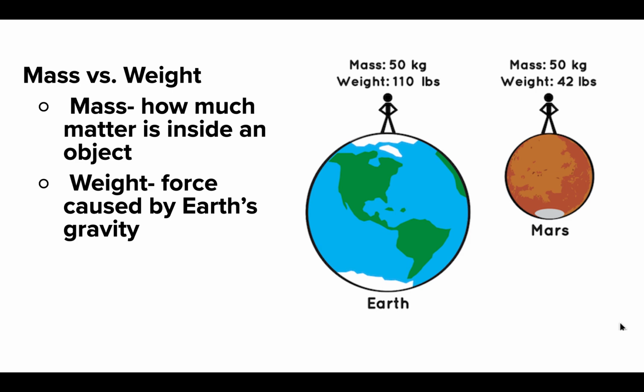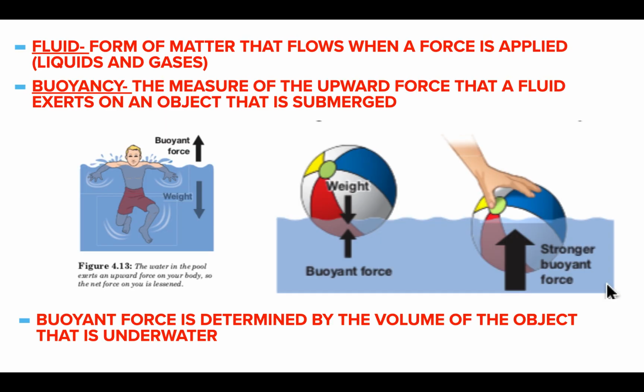So on Earth, let's say your weight was 110 pounds. If you went to Mars, your weight would only be 42 pounds. How can that be? You're still you. Everything's inside of you the same. Yes, your mass stays the same. Your weight is different. So what does that tell you about the gravity on Mars? Do you think the gravity on Mars is less or greater? It's less, right? Because you have less weight. It means there's less of a pull on you on the planet Mars. So mass is how much matter is inside, weight is the force caused by Earth's gravity. Gravity has to do with weight, whereas mass does not.